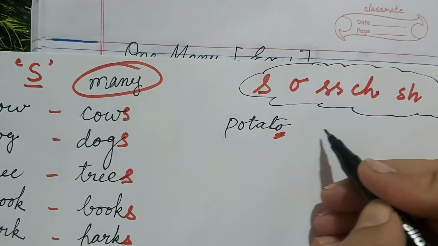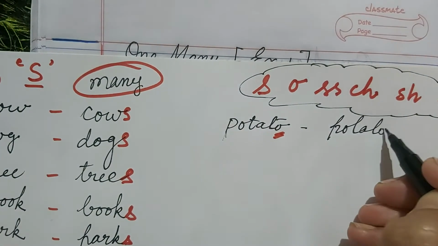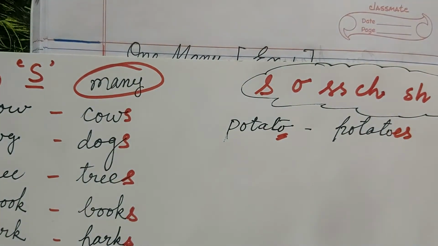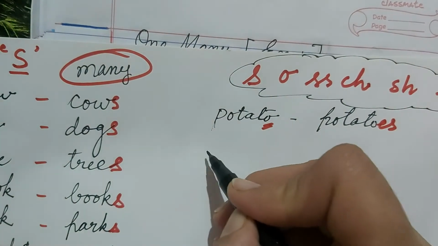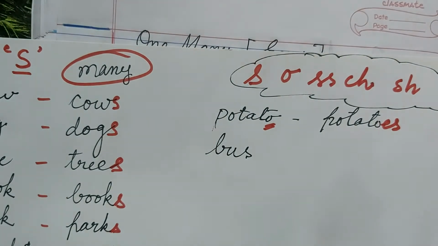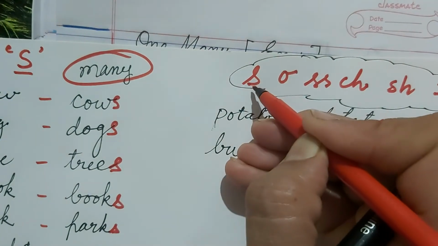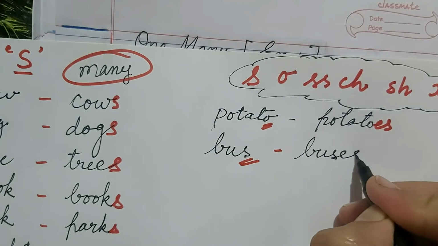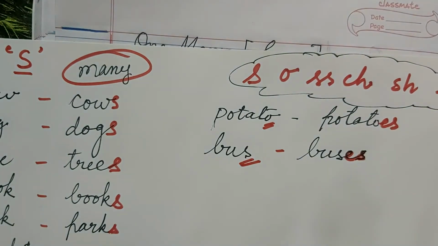Then to make it plural, we will add not s, we will add es. When any word ends with s, like bus, this is ending with s, then we will make it plural by adding es.